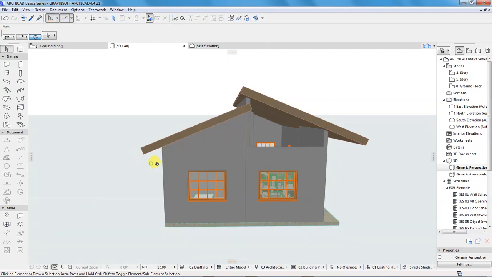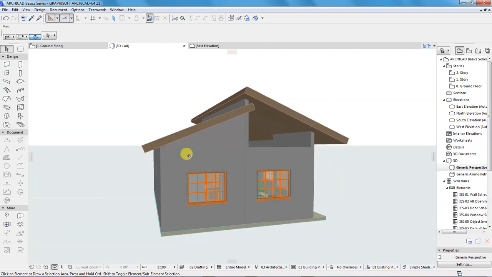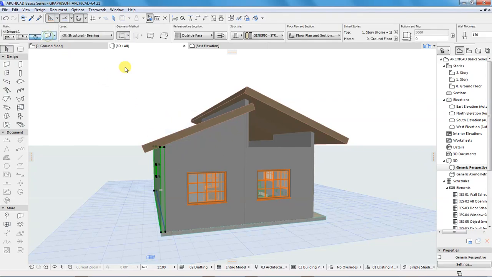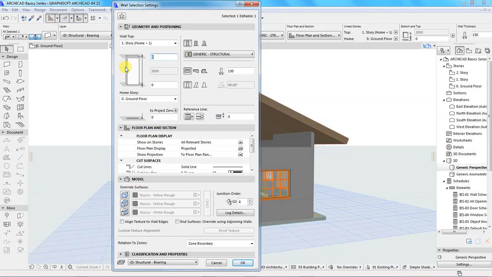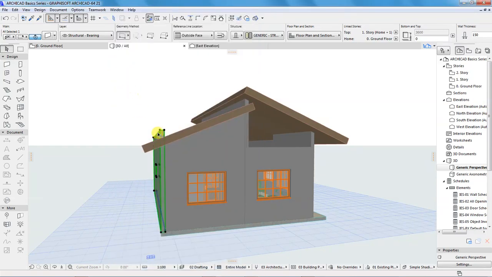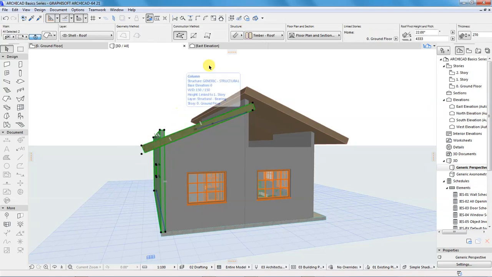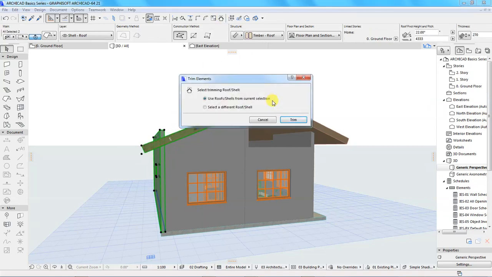Before I do that, I also want to extend this wall here. Let's have 600. Then you can follow the same procedure and trim that.